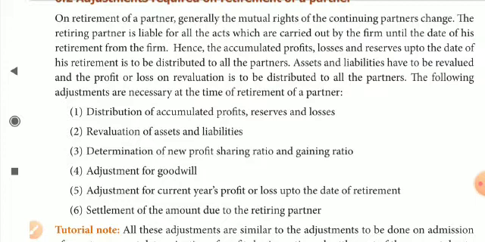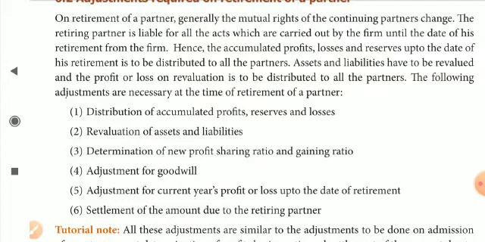Already we have learned how to post the journal entry for accumulated profits, reserves and losses. Accumulated profits mean general fund, reserve fund, workman compensation fund, profit and loss. They appear in the liabilities column and are distributed to the old partners in their profit sharing ratio.